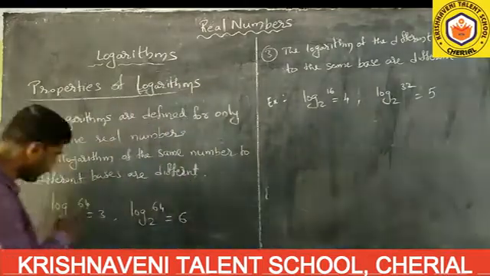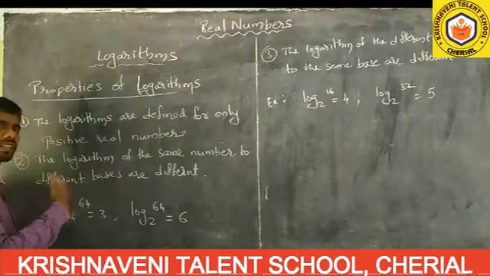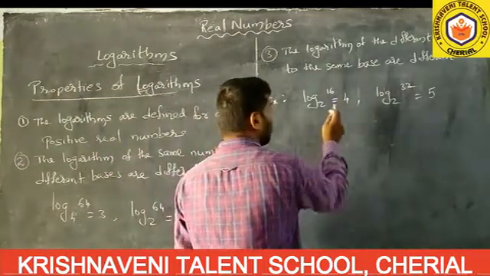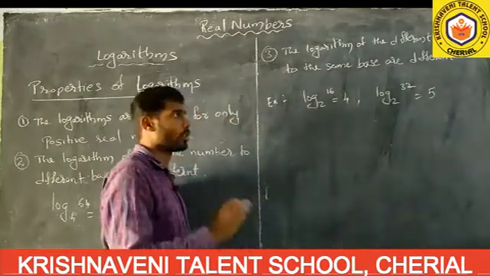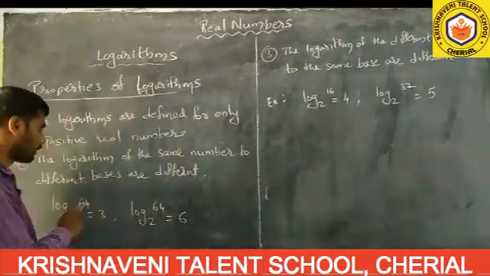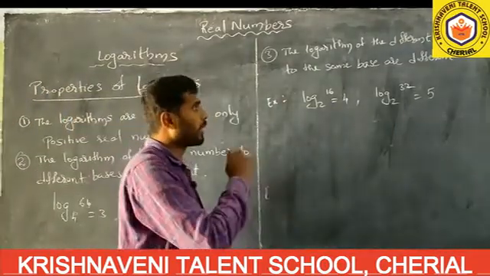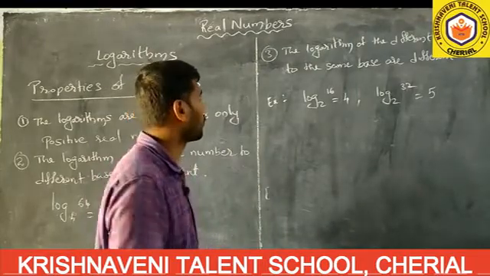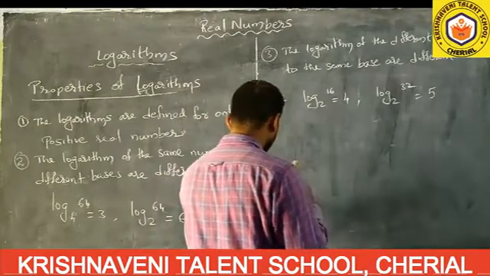Here what is saying here? Numbers are same, bases are different. So indirectly its values are also different. Here bases are same but numbers are different, means indirectly its values are also different. You have to remember that if the bases are same and the numbers are different, then the logarithms are also different. You have to remember.